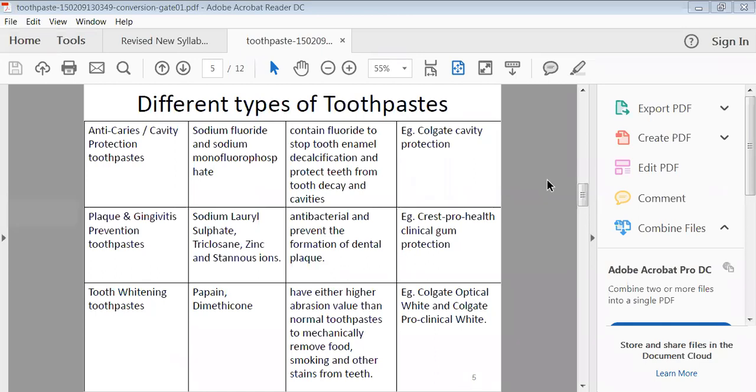So papain and dimethicone are the two ingredients we can use. Generally in Colgate, both ingredients are present.